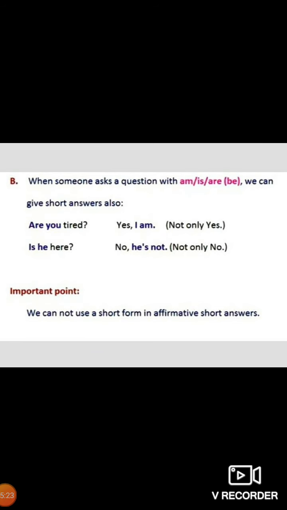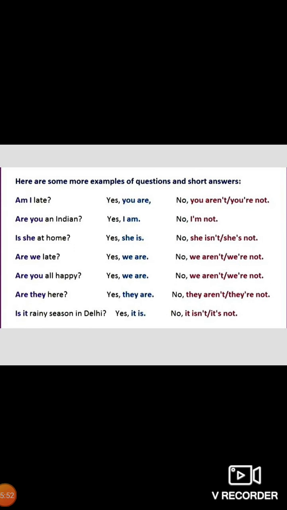When someone asks a question with am, is, are, we can give short answers also. Like, are you tired? We can answer it: yes, I am, or we can say no also. Okay, no, I'm not. Is he here? No, he is not here. One thing we need to take care about: we cannot use a short form in affirmative short answers.